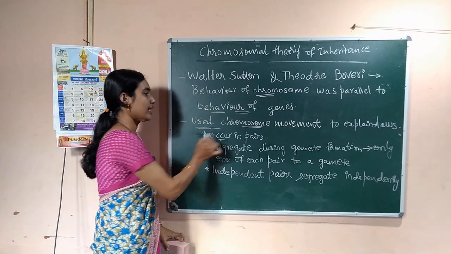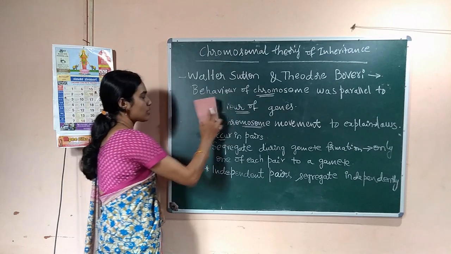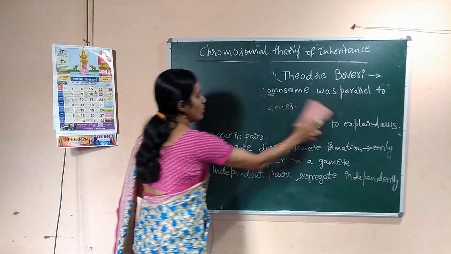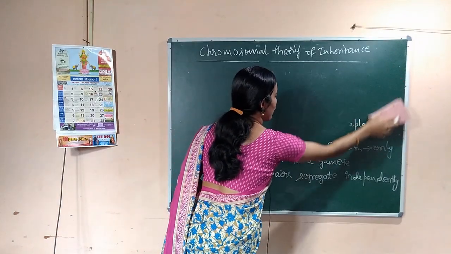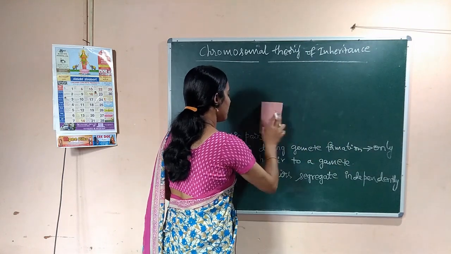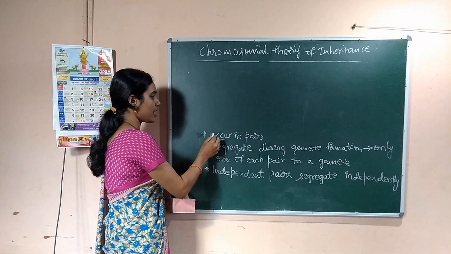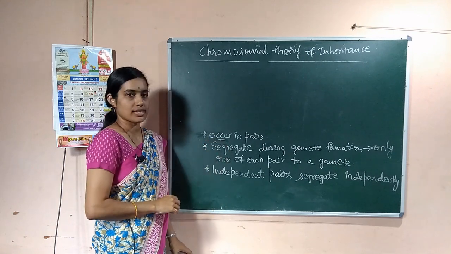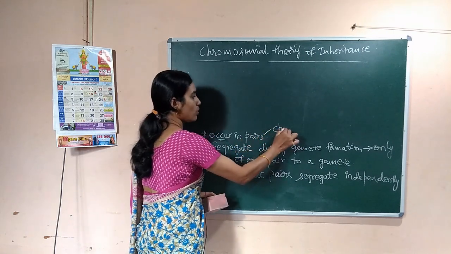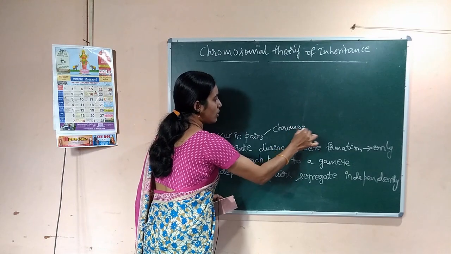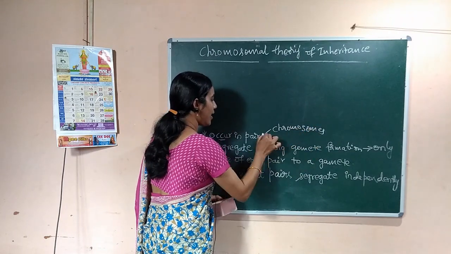See, they occur in pairs, right? These are the characters or behavior of chromosomes and genes that are parallel to each other. They occur in pairs, both chromosomes and genes.